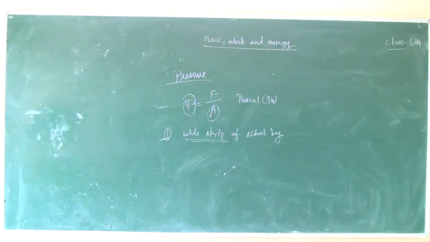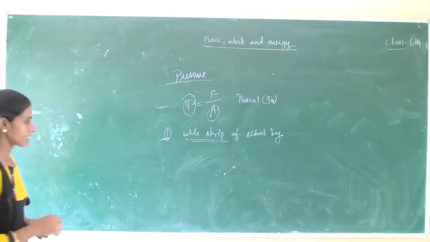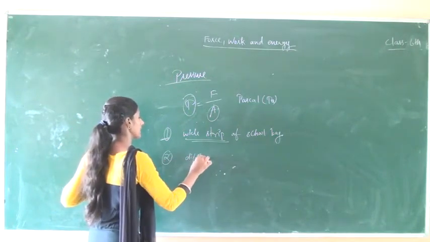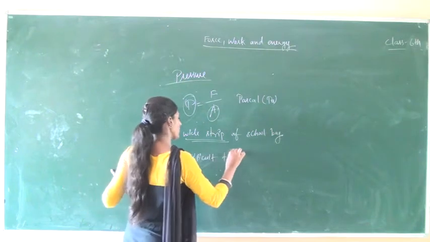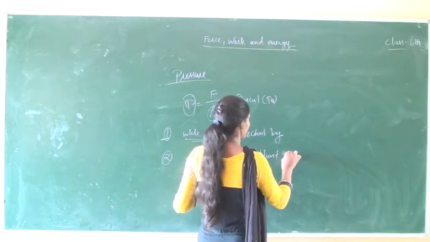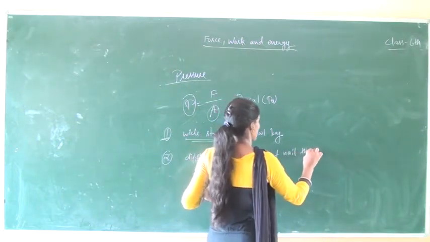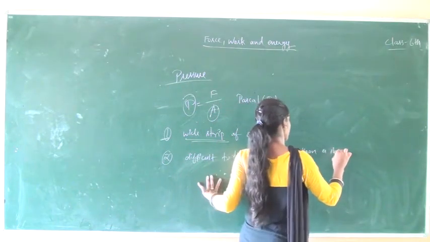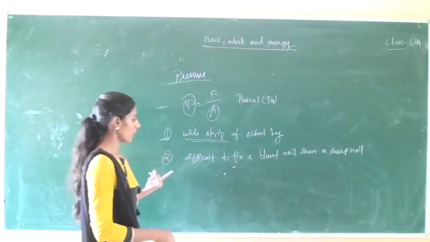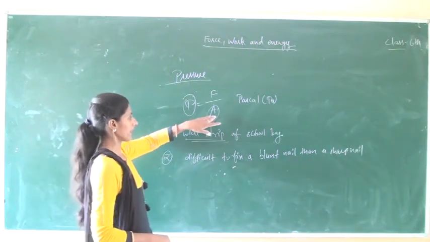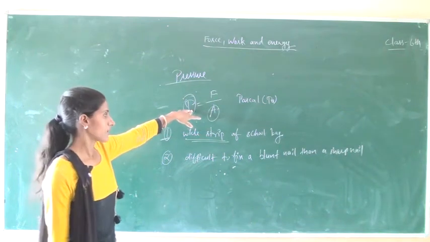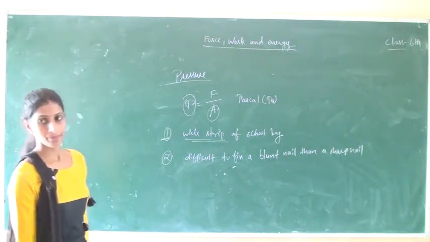It is more difficult to fix a blunt nail than a sharp nail, because a blunt nail has a larger area and less pressure is applied, so we use sharp nails.